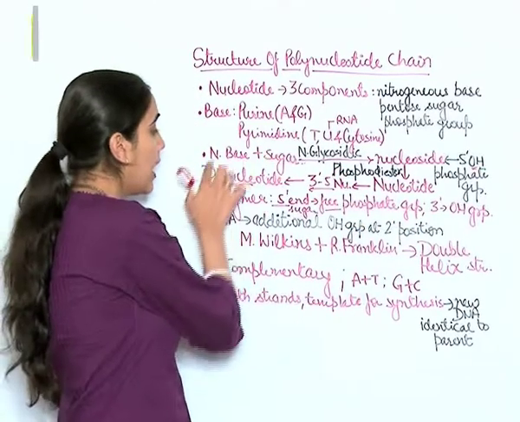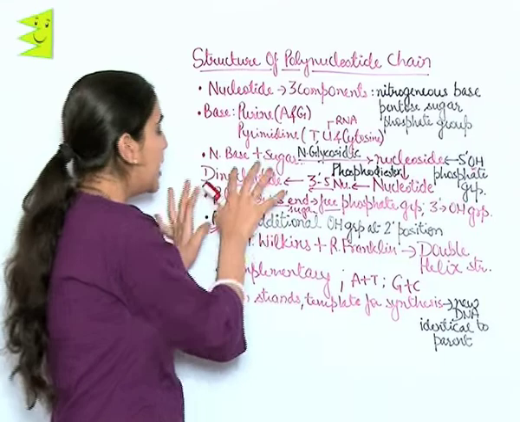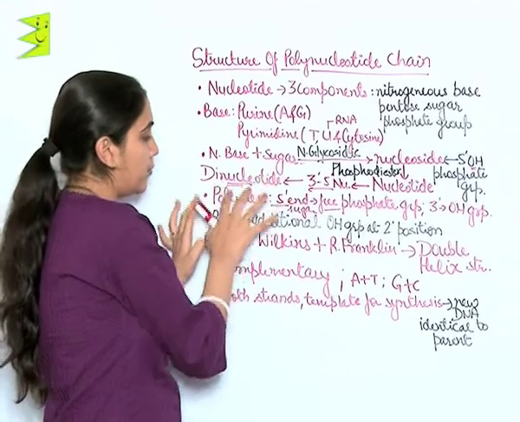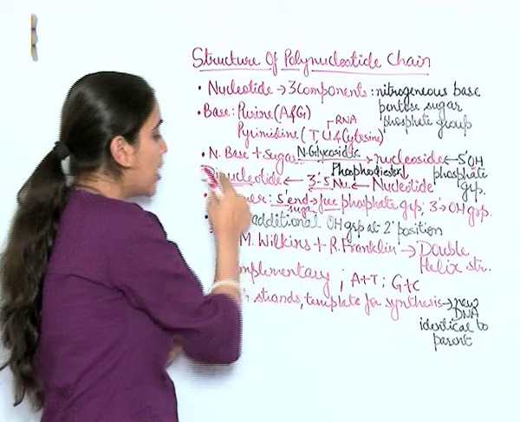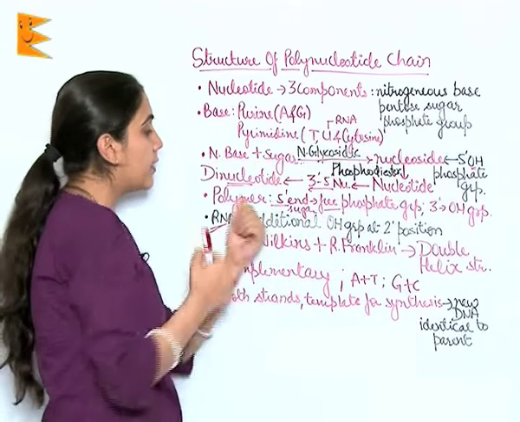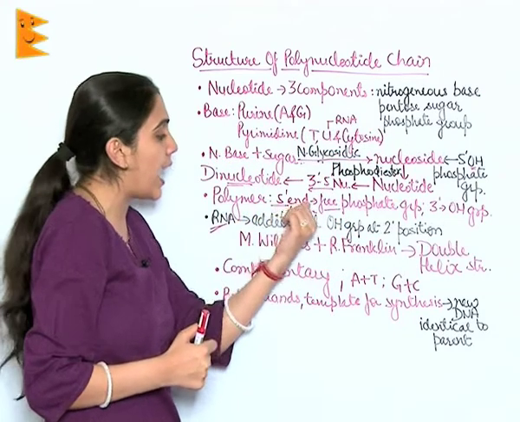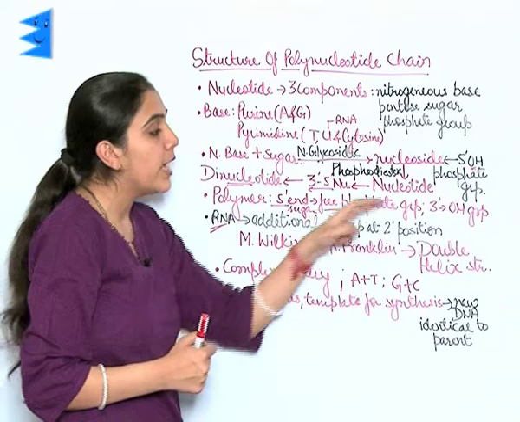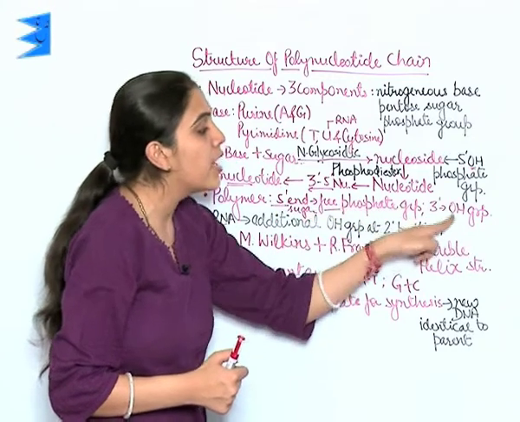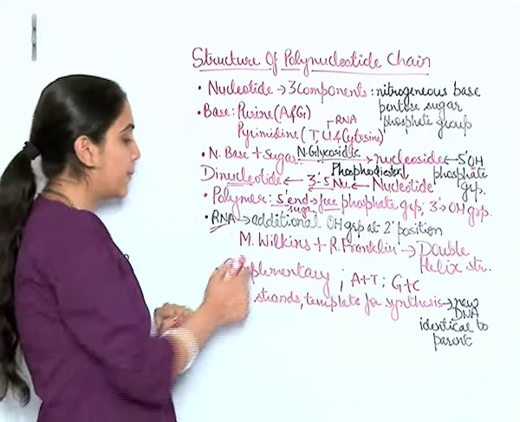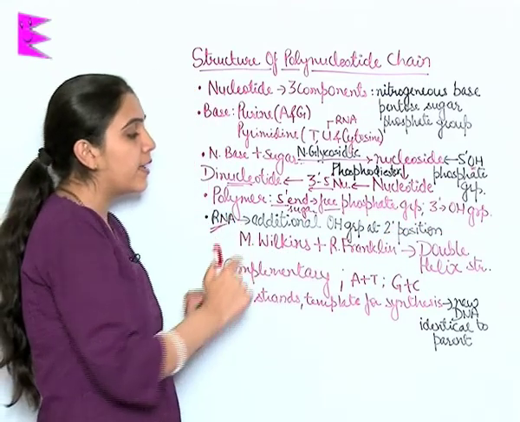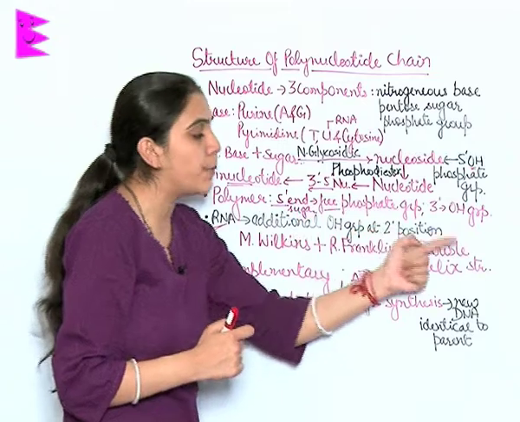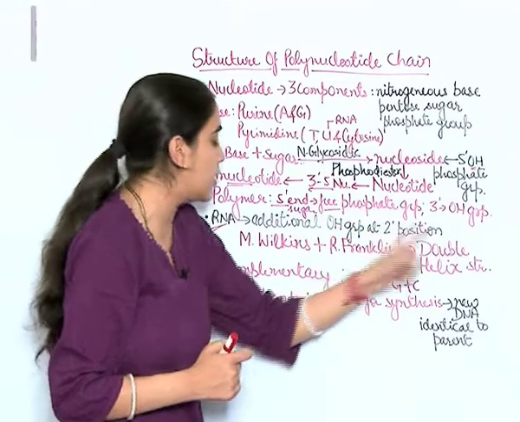Now, because of this linkage, the polymer is found to have, at the 5' end of the sugar, a free phosphate group always, and at the 3' end of the sugar, an OH group always. In the case of RNA, there is an additional OH group at every second position.